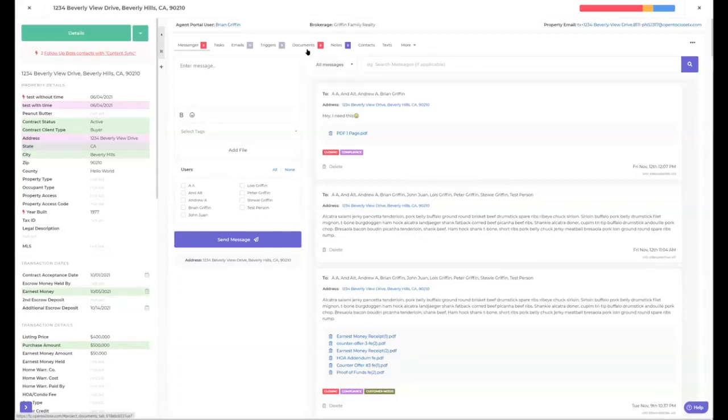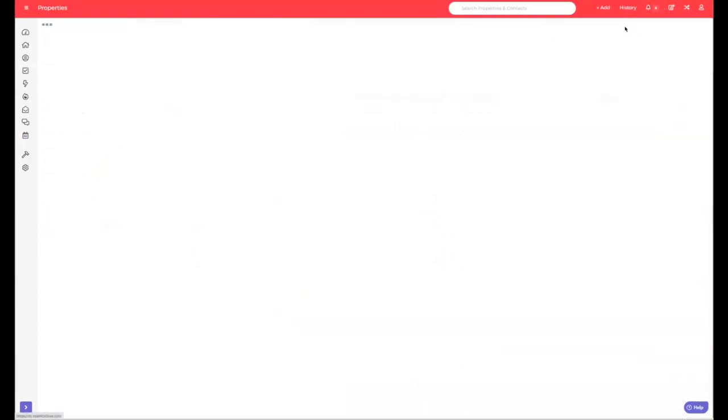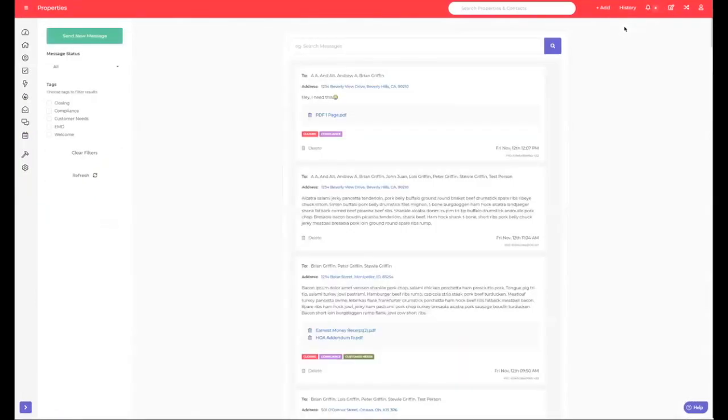Let's see here. What else with that messenger? Okay. And you went over the dashboard for the messenger. Oh yeah. Do this real quick. Close that property and go back to the dashboard for the messenger. And so on this, did you go over the tagging on that? I went over the tagging in the actual property, but I didn't go over here.